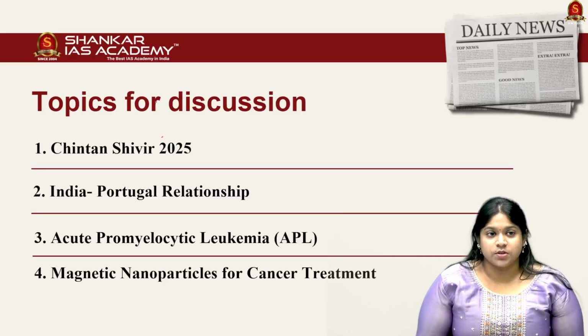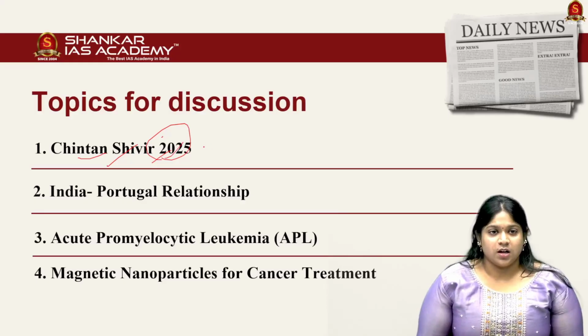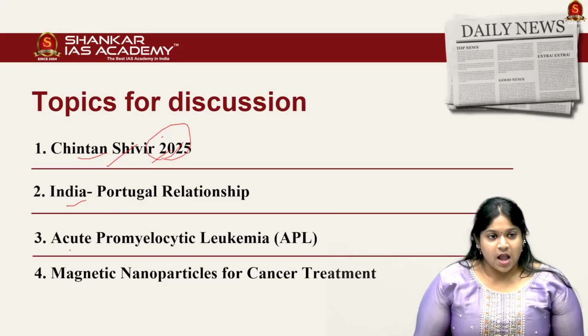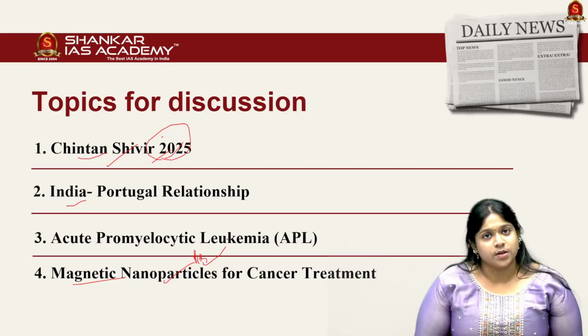Now looking into the topics for discussion, the first article, Chintan Shivir 2025, discusses the cohesion of different ministries for this conference. The article can be taken from the PIB. The next article discusses the India-Portugal relationship through the recent visit by our President Murmu to Portugal. The next article discusses acute promyelocytic leukemia and its treatments. And the last article discusses magnetic nanoparticles for cancer treatment, which is also from the PIB. So without any delay, let's move into the articles one by one along with the prelims practice question.